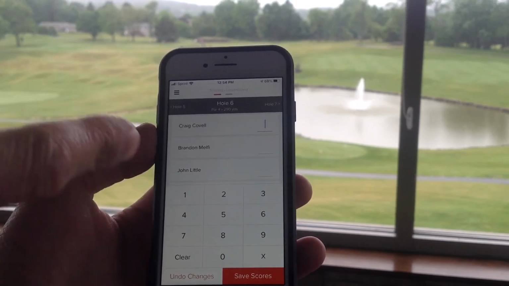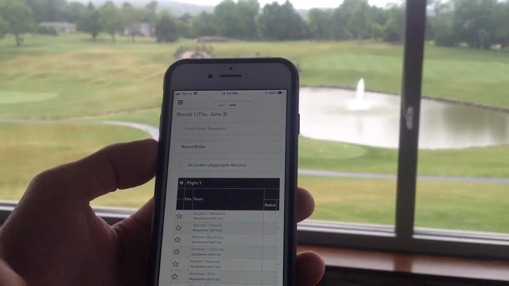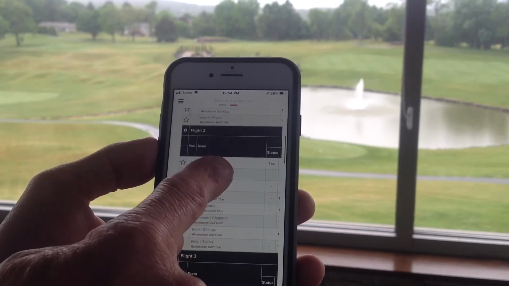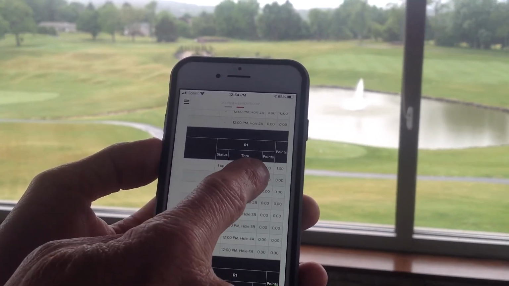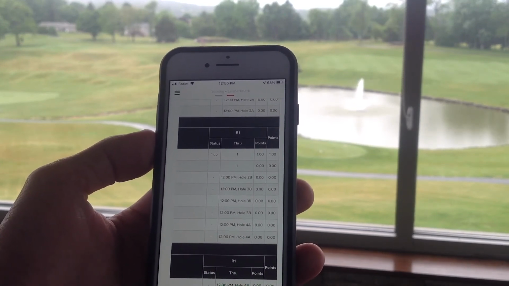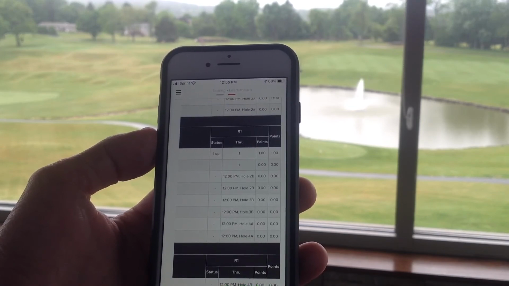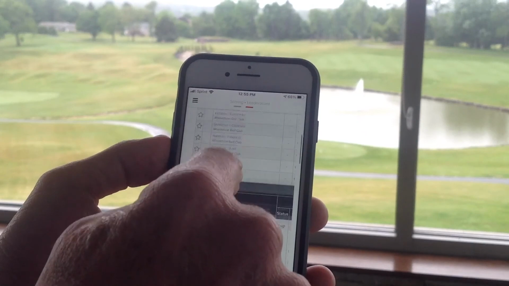You can look online by quickly going over to the leaderboard when you finish, because it will update. You can go to your match and see how many points you won and make sure those are correct before you come in. If there are any issues, that way we can help you fix those right away. The live scoring is nice to view the leaderboard, and the scoring part of it is very easy as well.